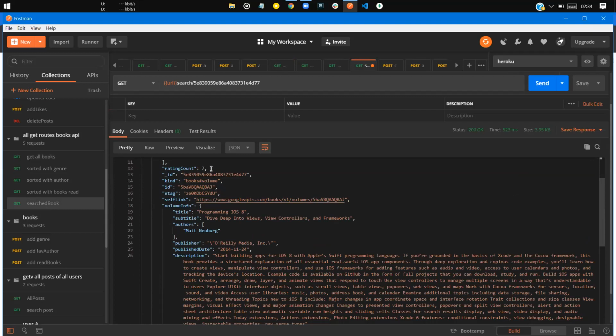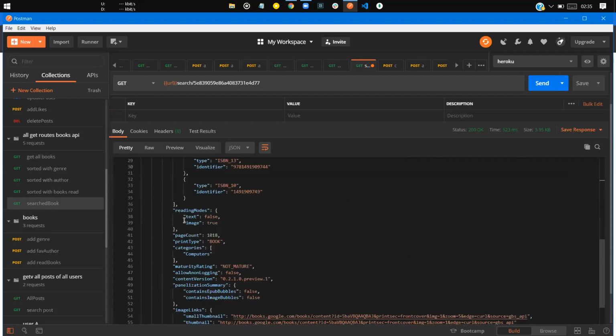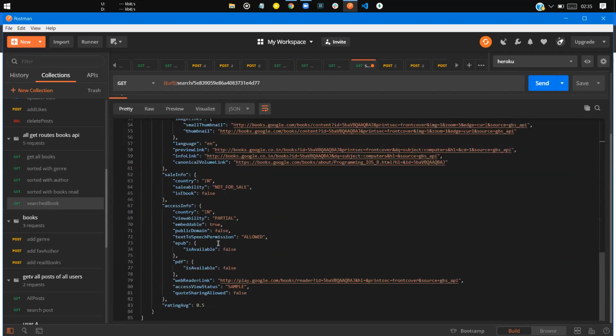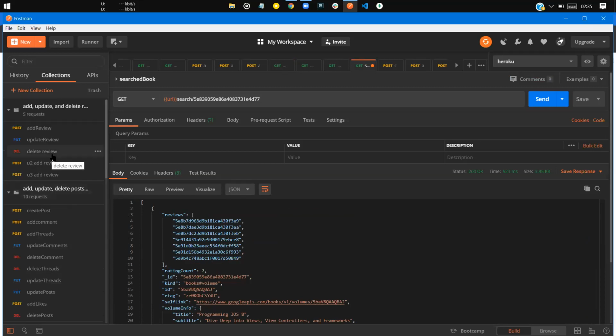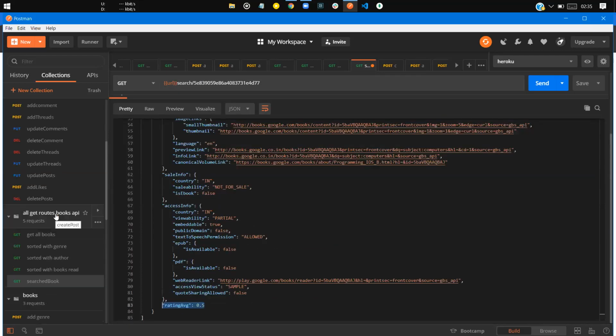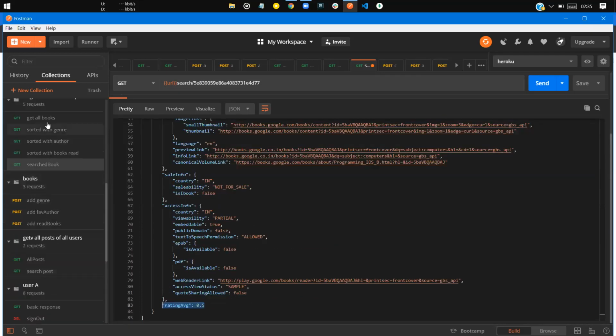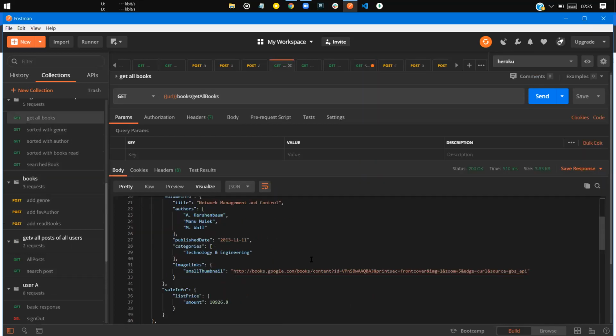This is the rating count, how many ratings this book has gotten. And there is one thing we have given, a rating average. This is the rating average. So whatever rating it has gotten from the different users, it will sum it up and divide by all those users, so it will get the rating average also. So as you can see, we have gotten the books by getting all books.